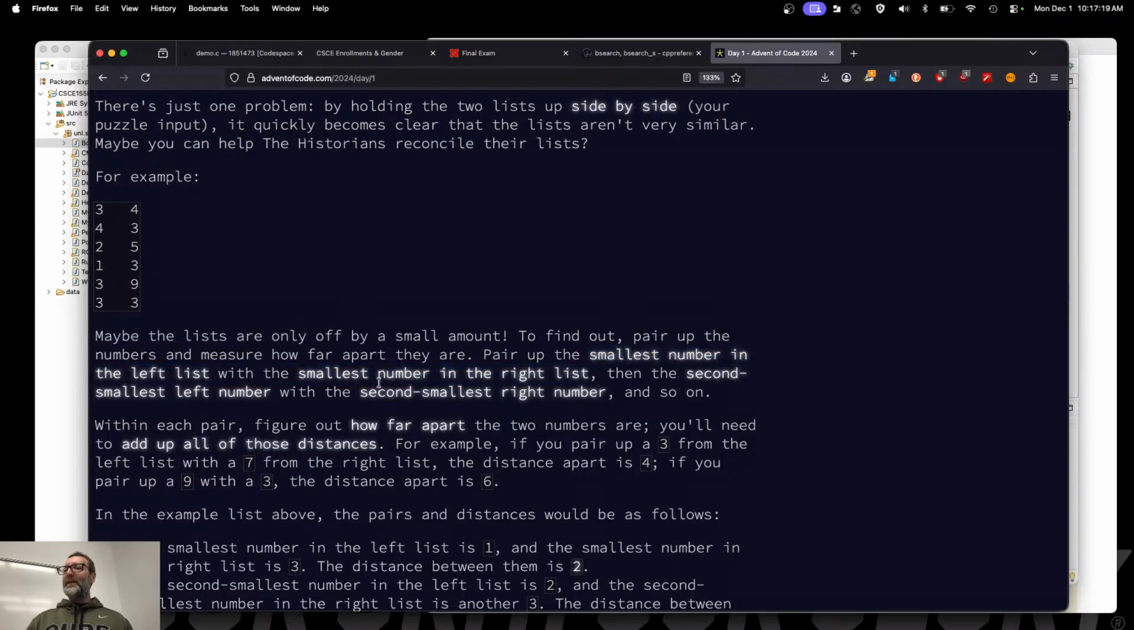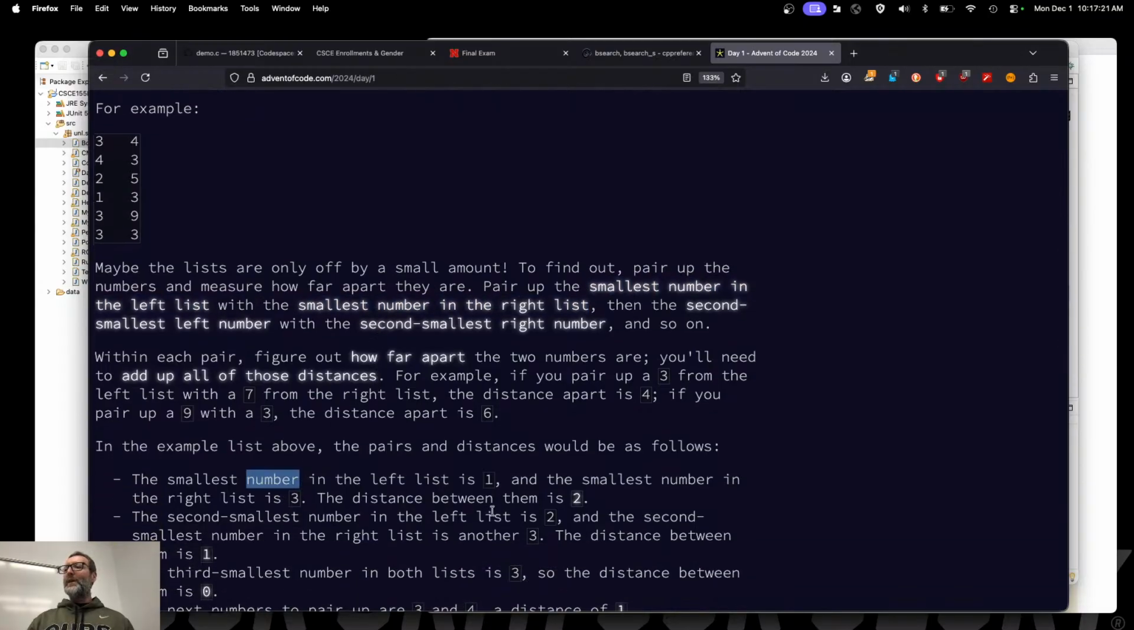For example, the smallest number in the left list is 1. The smallest number in the right list is 3. So the distance between them is 2. If you go to the second smallest number in the left list, it's 2. The second smallest number in the right list is 3, in this right list up here. And the distance between them is 1. So how would you go about doing this? You'd sort them. And then once you've got them sorted, all you need to do is go through each one and take the distances between them.